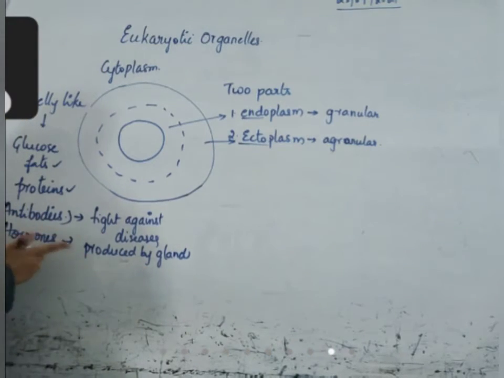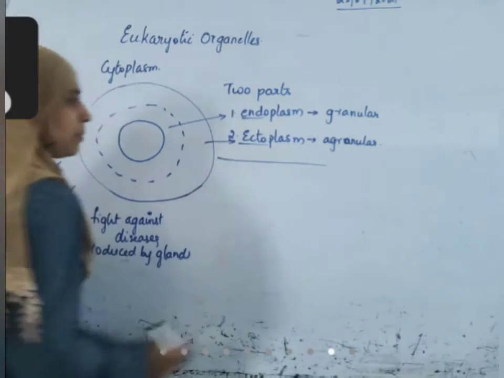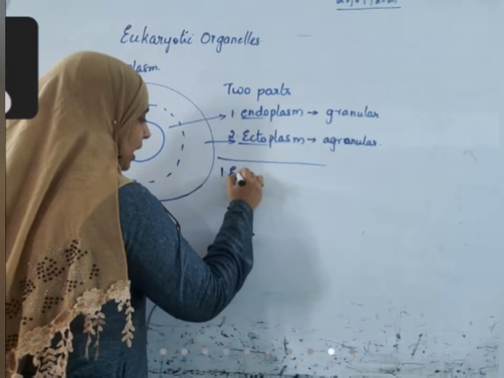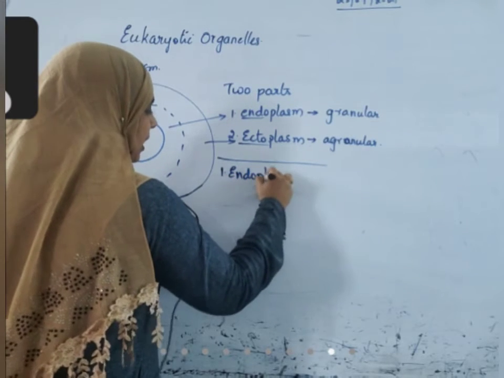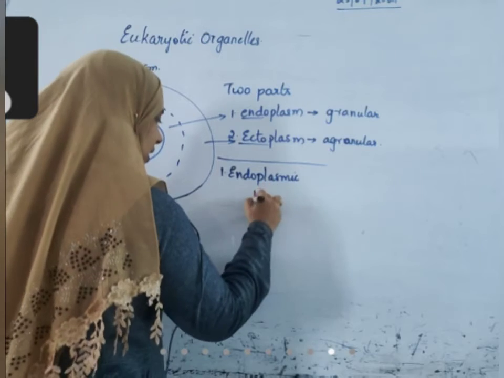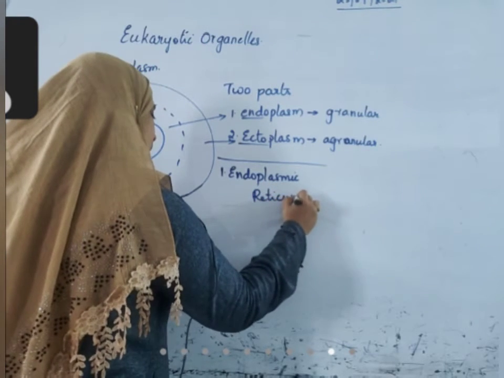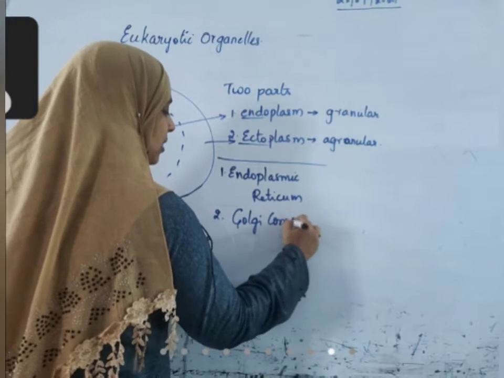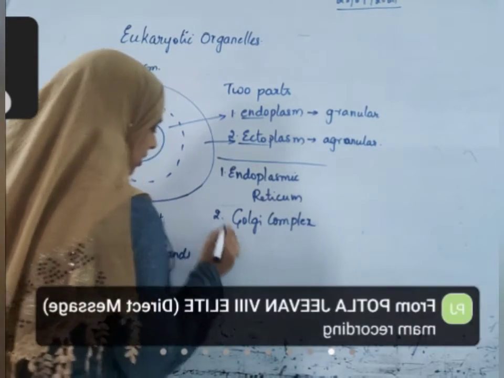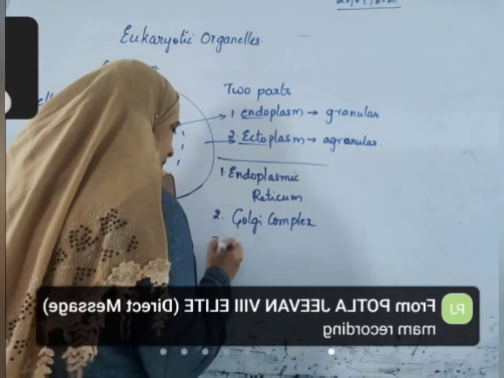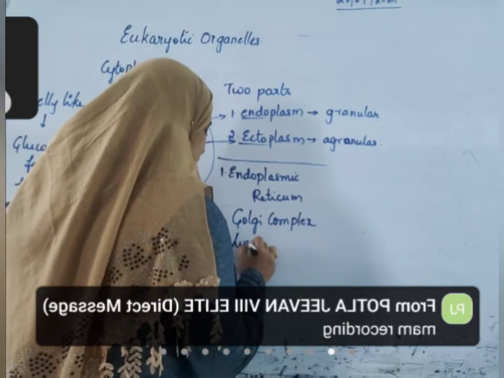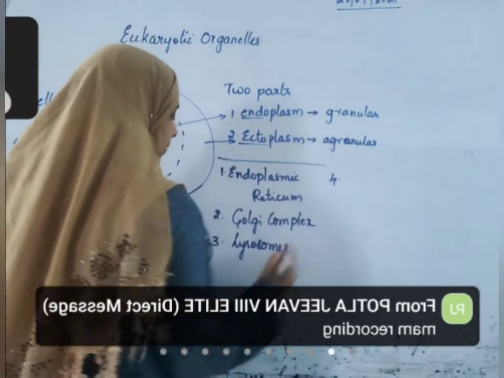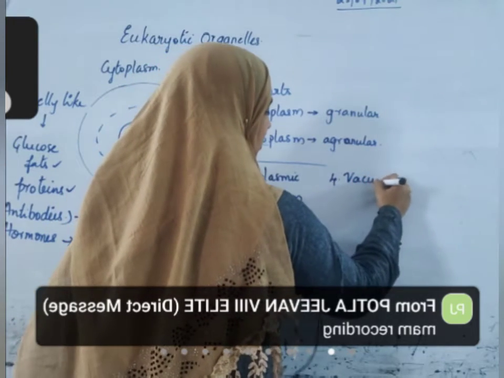So we can see a variety of organelles present in this cytoplasm. Let us take, for example, endoplasmic reticulum. Second one, Golgi complex. Third one, lysosomes. Fourth one, vacuoles.